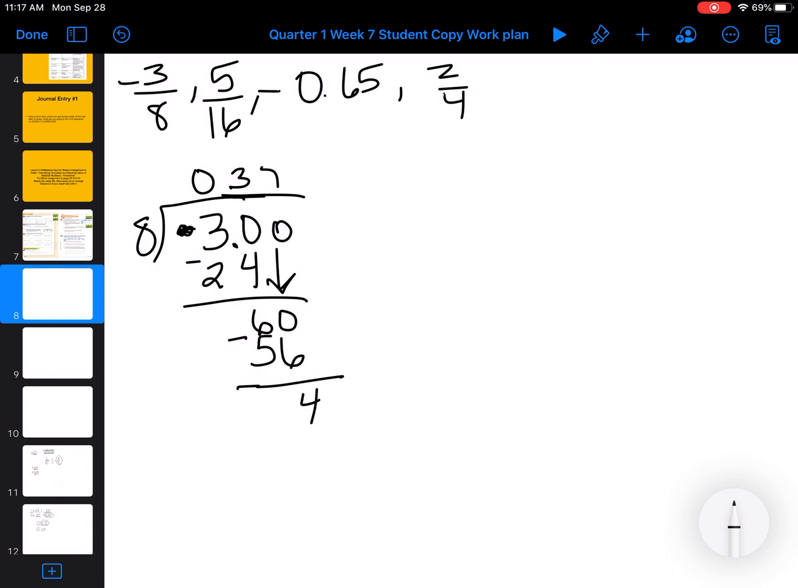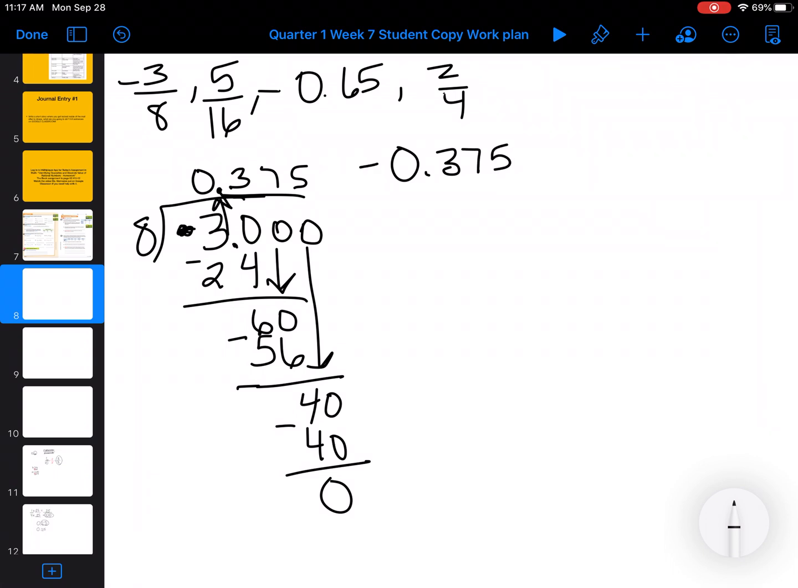It is 4. 8 does not fit into 4, but 8 does fit into 40. So I have 8 times 5 equals 40. So when you subtract, you have no remainders. You bring your decimal point straight up. So that looks really weird.